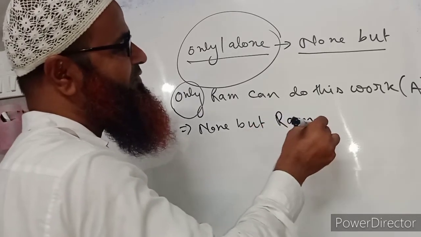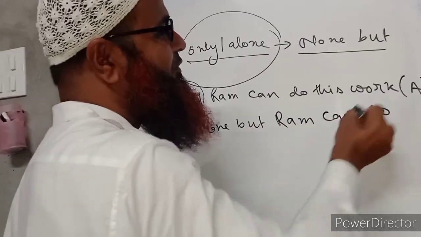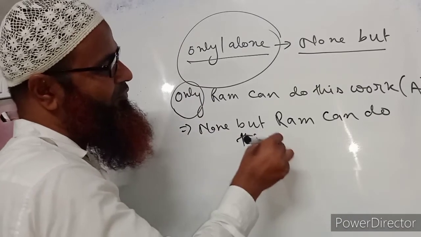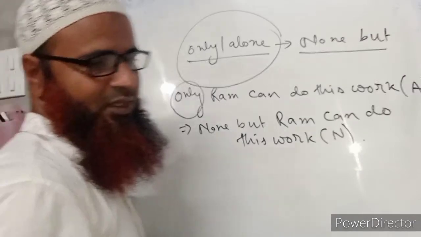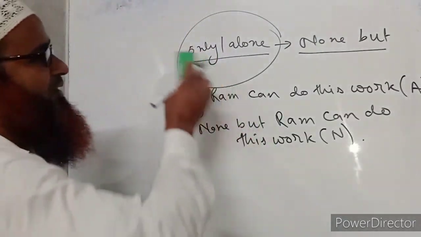None but Ram can do this work. So this is the negative form of only Ram can do this work. None but Ram can do this work.